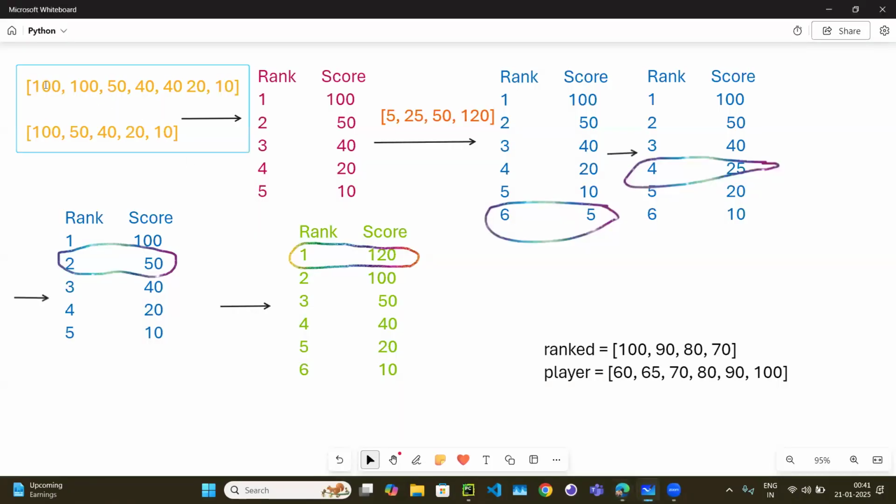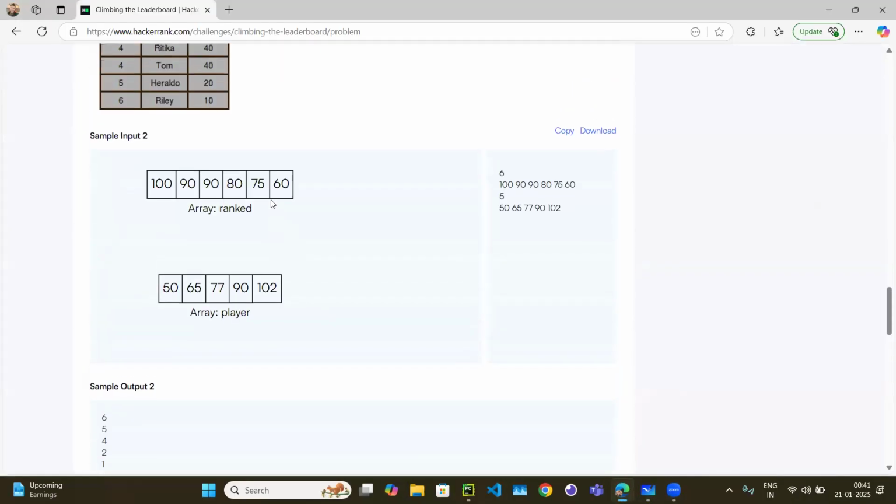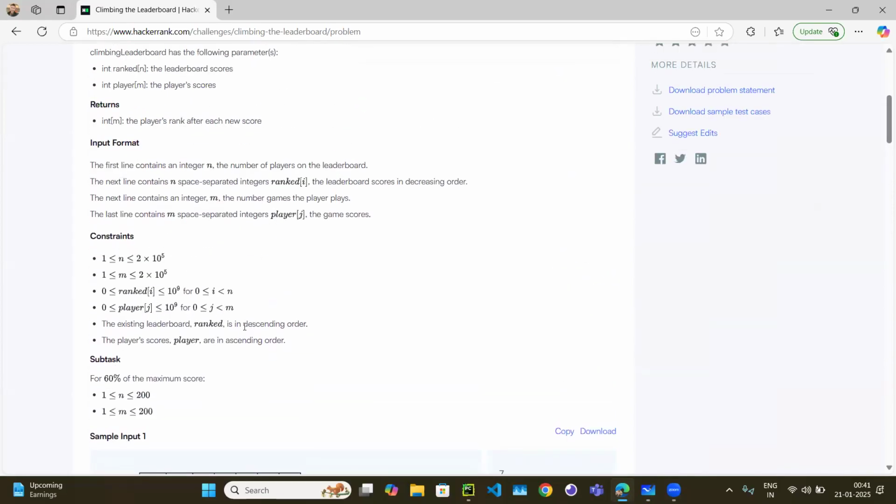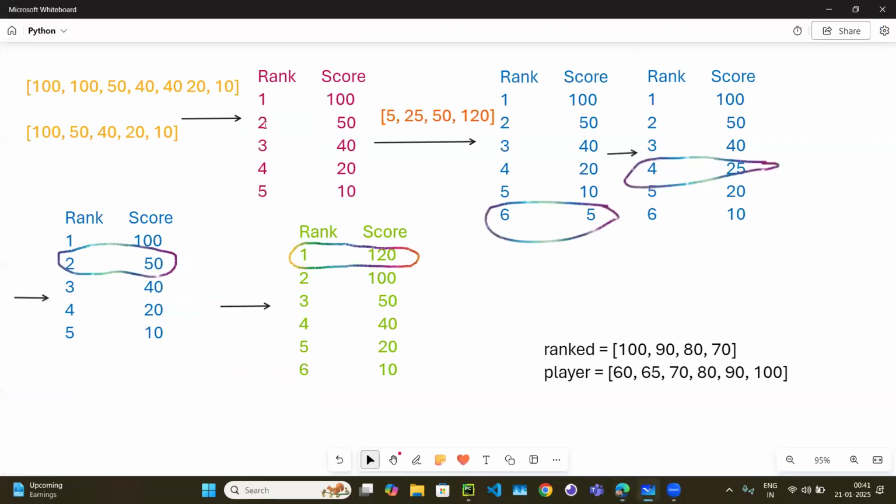One more thing I forgot to tell you: the ranked array is always in decreasing order, and the player array is always in ascending order. So you don't need to worry, 100 is always first, then the second, whatever the lowest, and so on.